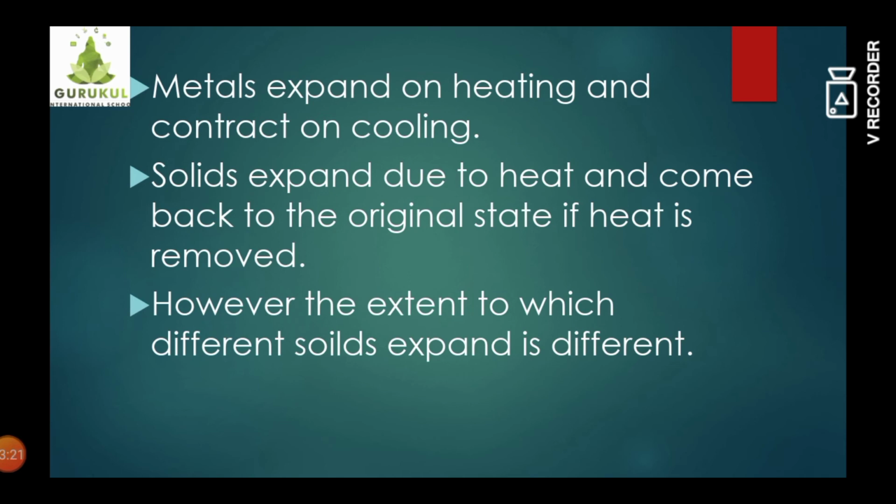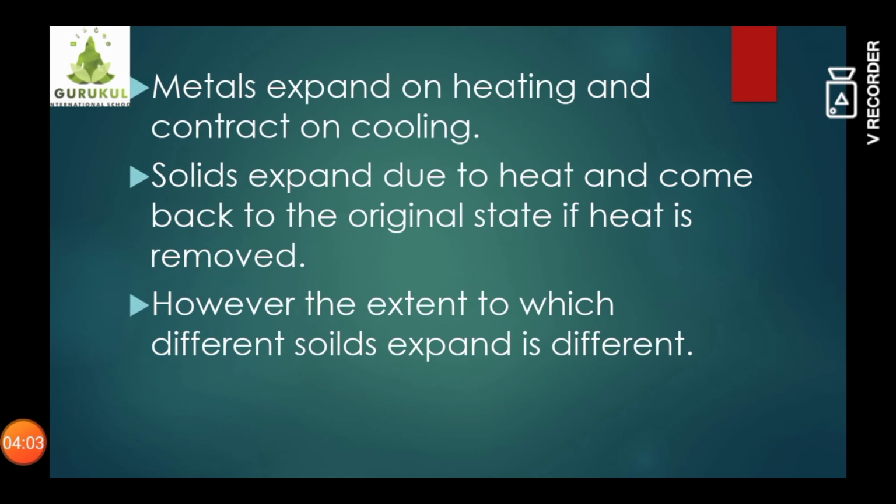For example, a substance like copper, as it is a very good conductor of heat, will expand very quickly, and the expansion will be more compared to other substances, and hence we say that the extent to which different solids expand is different. Students, do you know why there is a gap at the joints of rails and cement concrete bridges? Because of the contraction and expansion that takes place in the rails.